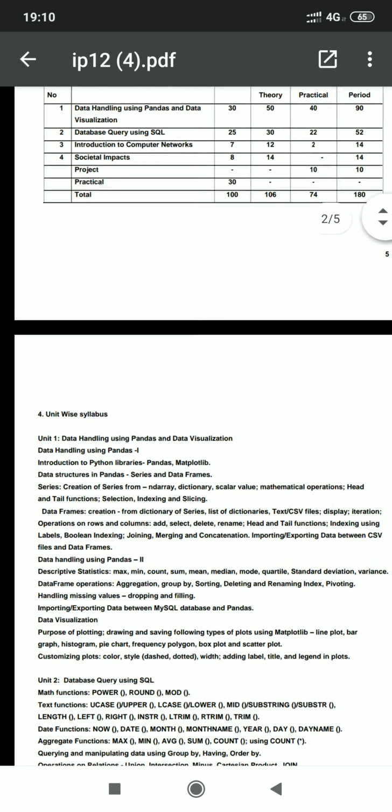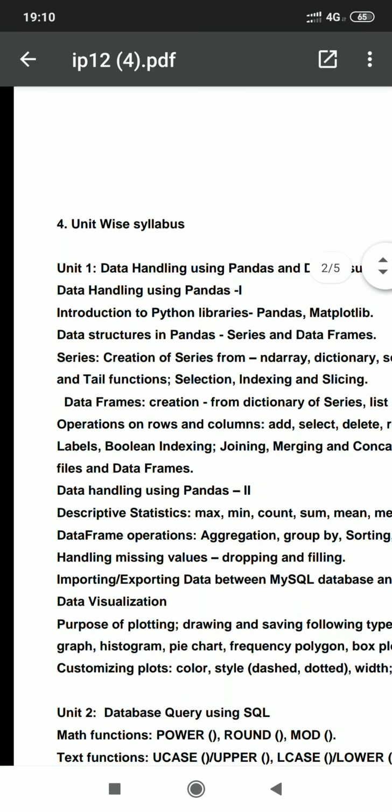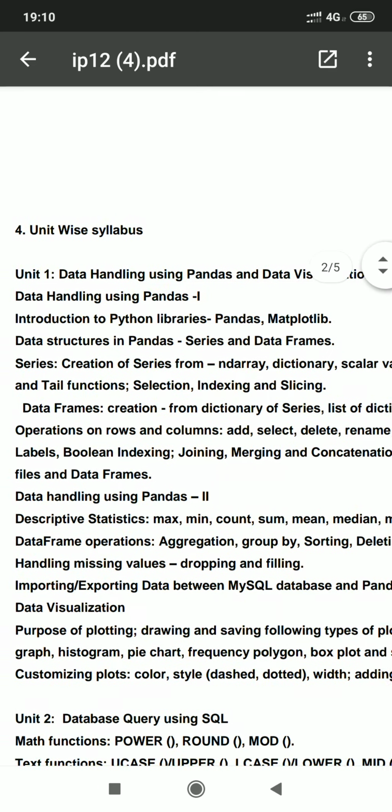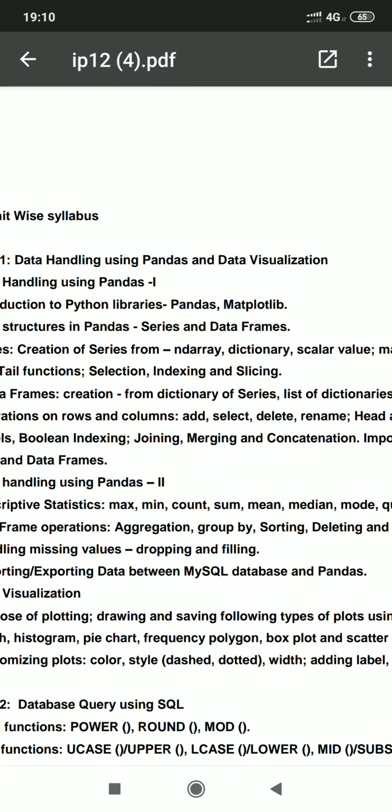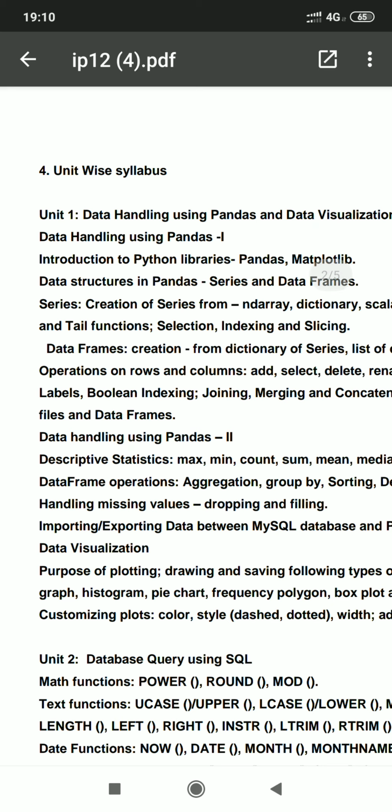We have covered data handling using pandas 1. We have completed introduction to Python libraries. First part is pandas and second part is matplotlib. Pandas is used to handle the data for the purpose of data science, whereas matplotlib is used to display the data in graphical form. So that will be done practically in data visualization part, its third part of first unit.